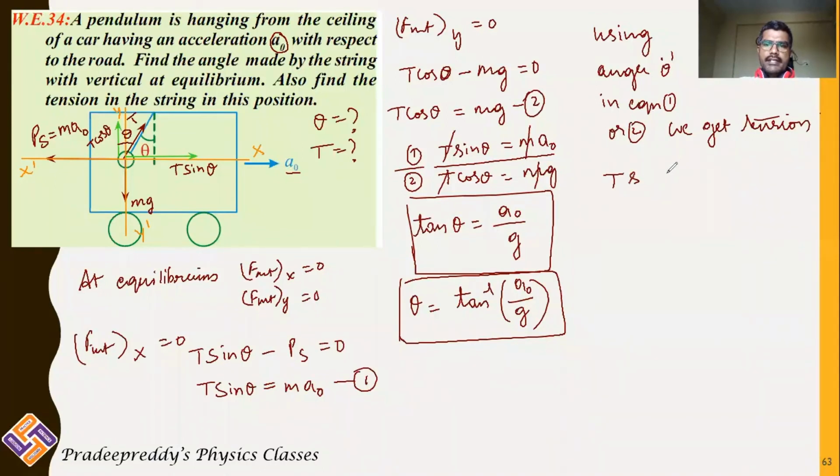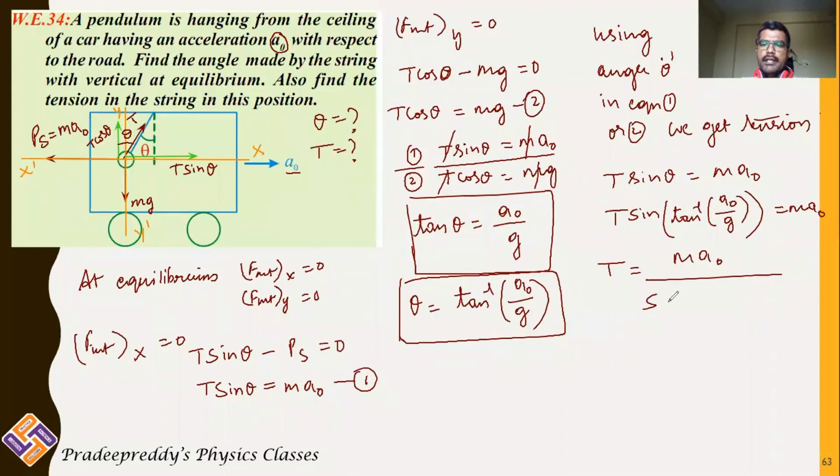T into sin theta is equal to m into a naught. This gives T into sine of theta, where theta is tan inverse of a naught divided by g, equal to m into a naught. So tension T will be equal to m a naught divided by sine of tan inverse of a naught divided by g. This gives the tension in the string.